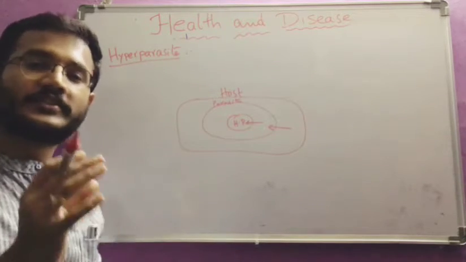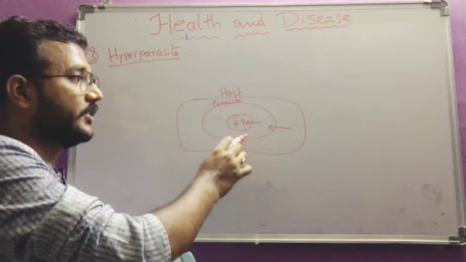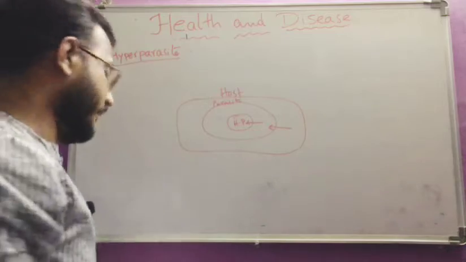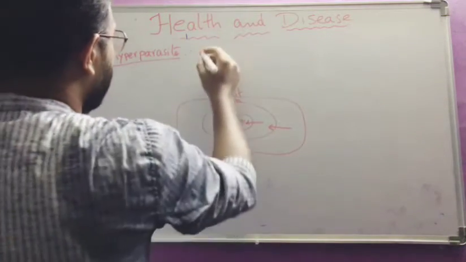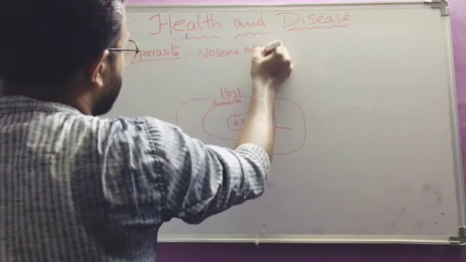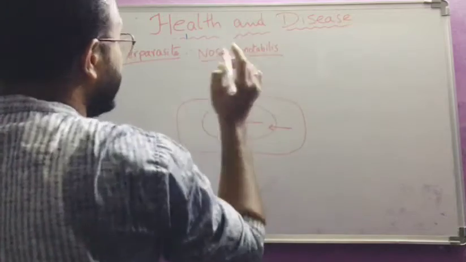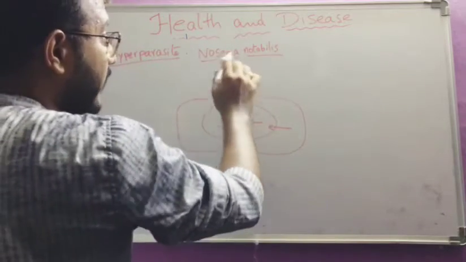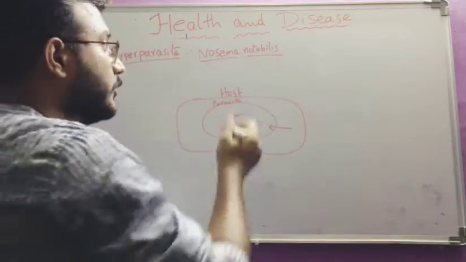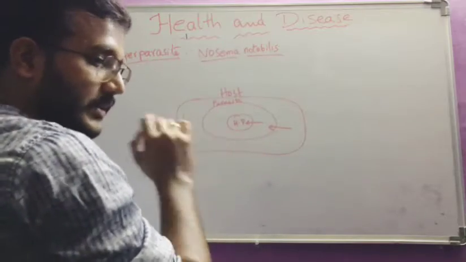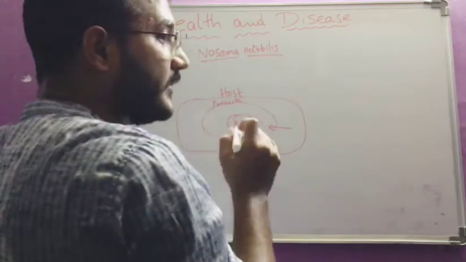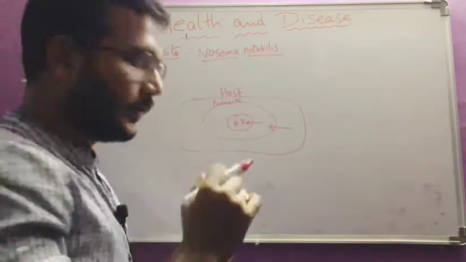The parasite which lives in another parasite. Obviously a parasite lives in the host, and another hyperparasite lives in the body of this parasite. This is the speciality here. So what is the example? Nosema notabilis. You have to observe why I am underlining. While writing the scientific name, we cannot write in italics, so we have to underline the generic name and the species name separately. That's why everywhere I write, I will underline. This is the basic rule you have to follow if you are a science student.